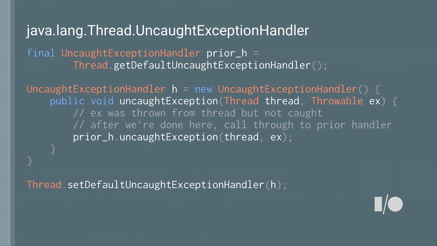So this is the best practice. This is kind of the understood practice for exception handlers. So the first thing you do, you get the prior default exception handler. Then you create your own and call through to the prior one when you're done. This lets a bunch of components all create a sort of chain, not chain of responsibility, but a chain of action. So you can register a bunch of default exception handlers. Each one of them will run in turn until the original default exception handler, the Android exception handler, which is responsible for putting up the crash dialog, will finally run.